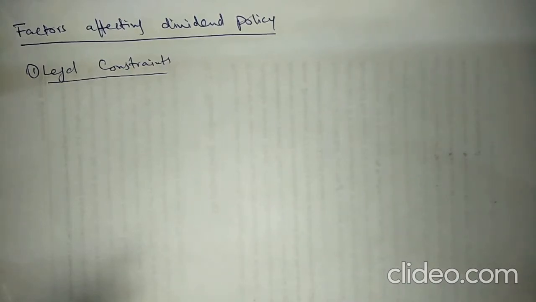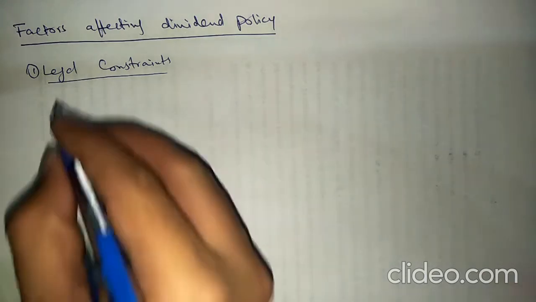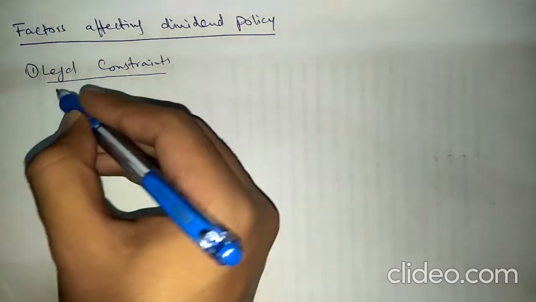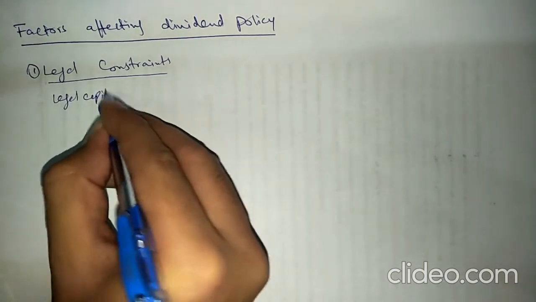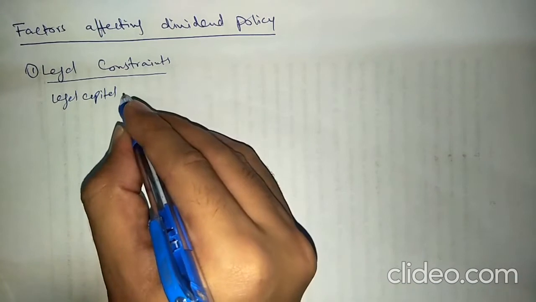Hello everyone. In this video we discuss the different factors that affect the firm's dividend policy, and the first main factor is the legal constraints. In legal constraints I just discuss two factors, and the first is the definition of legal capital, which is different in different countries.